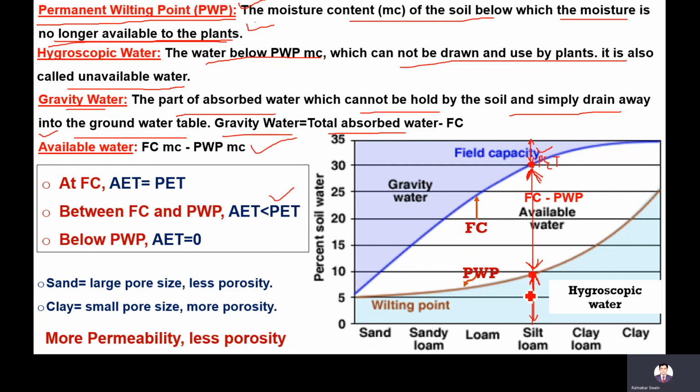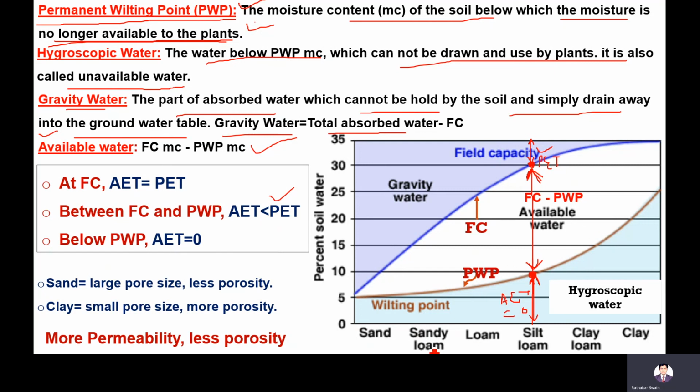Below PWP, the AET will be 0. Meaning there will be no evapotranspiration because water will not be available to the plants. So here AET will be 0, because this water is not available to the plants. This water is available to the plants, so AET is less than PET. Here the water is sufficient, maximum, so maximum evapotranspiration can take place. That is the PET.